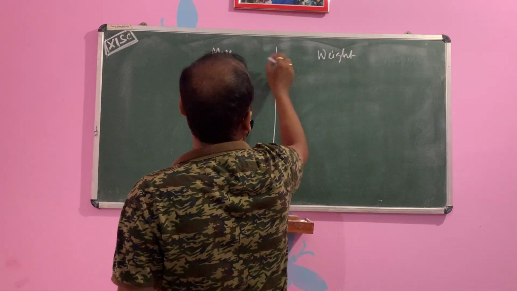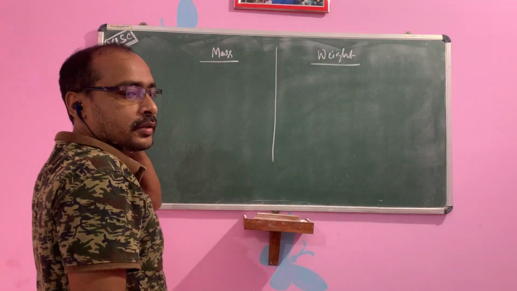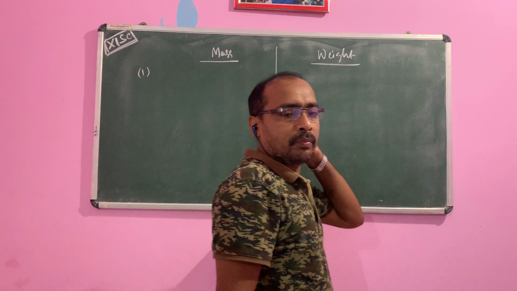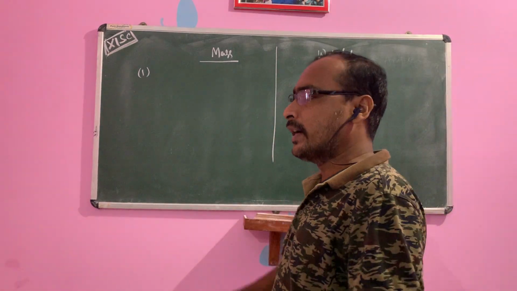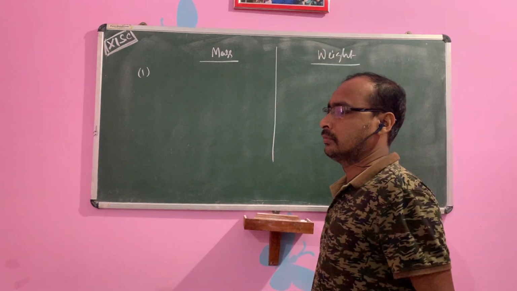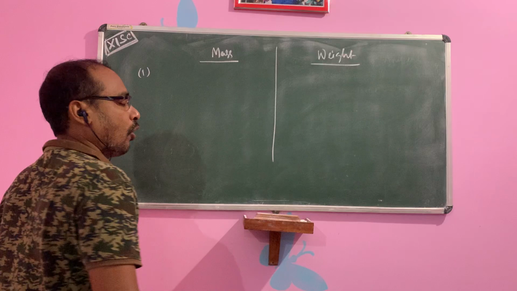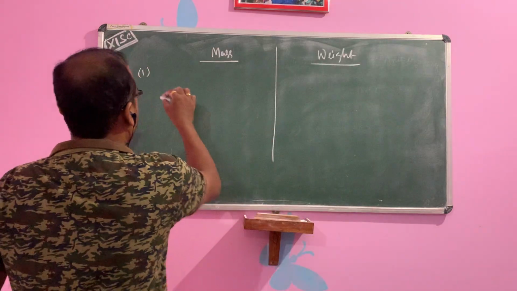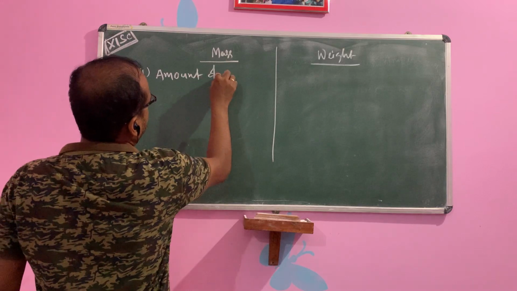Children, you know what is the mass and what is the weight? Mass. What is the mass? The amount of matter present in a substance. The amount of matter, quantity. Amount, how much there is. The amount of substance or amount of matter present in the substance.